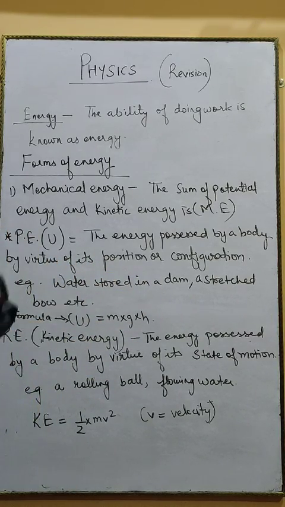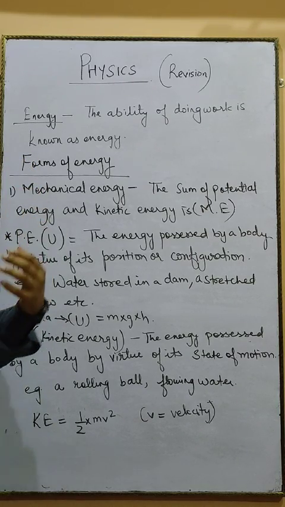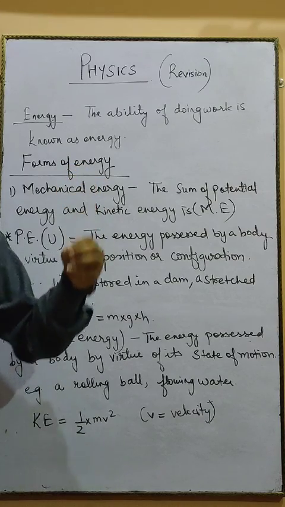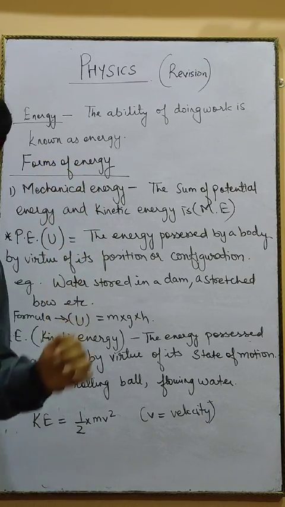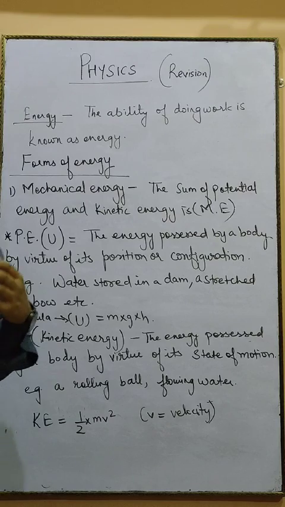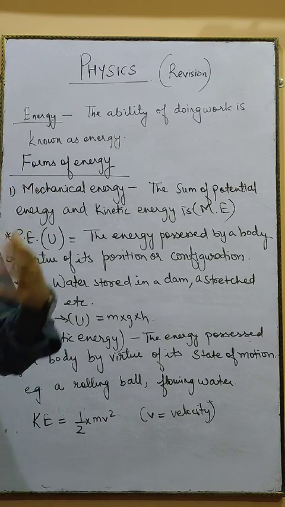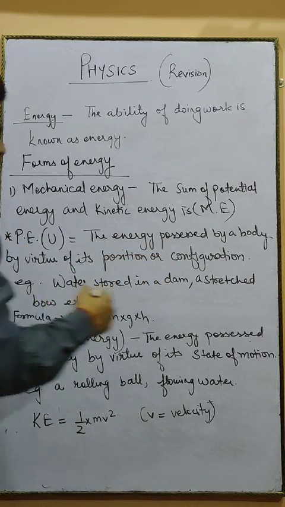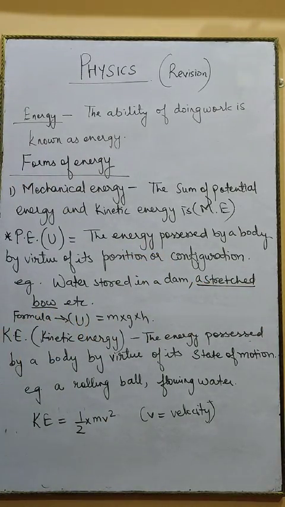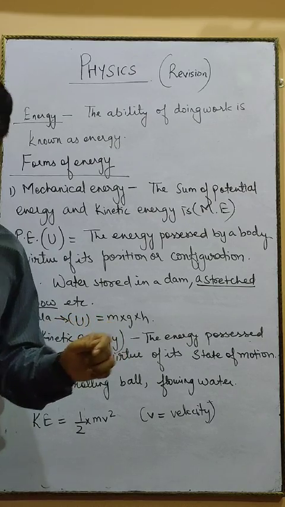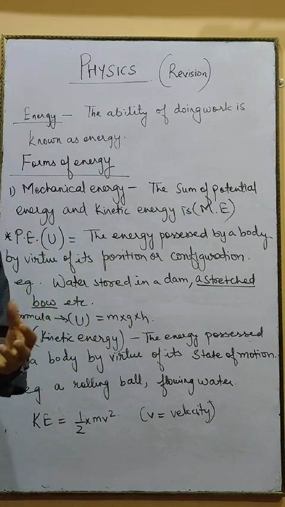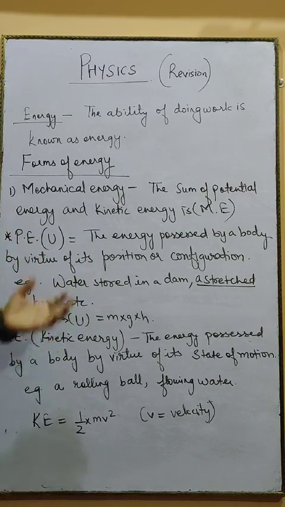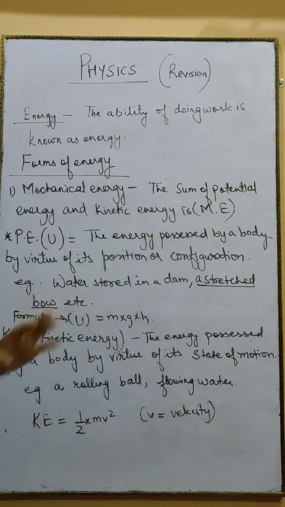In your house also, water tanks are kept on the terrace, that is at a height, in which the water is stored, and when you open the tap, the water flows out with a huge force. So you can say that the water which was stored at a height was having a huge amount of potential energy. Second one, a configuration means a stretched bow. Suppose a bow is there, and when you stretch the string of the bow, it is going to store energy, and this stored energy is known as potential energy. So it is by virtue of its position or configuration.